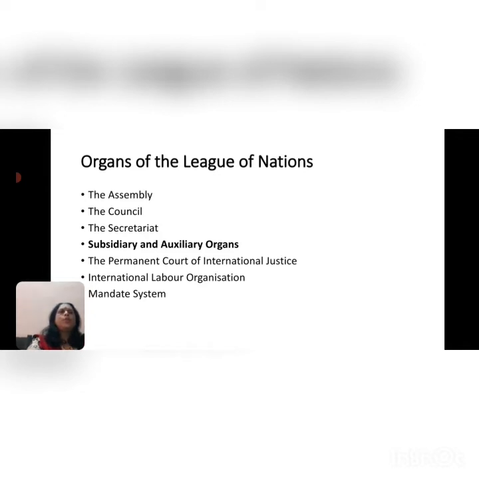Each member of the Council had only one vote and could send only one representative. At the beginning of every session, the president and a number of vice presidents were elected, and the Council used to meet thrice a year, and in case of any emergency, they were in a position to go for an additional session. However, the difference between the League of Nations and UNO is that UNO's permanent members have veto power, but the permanent members of the League of Nations never had veto power. So that was about the Council.